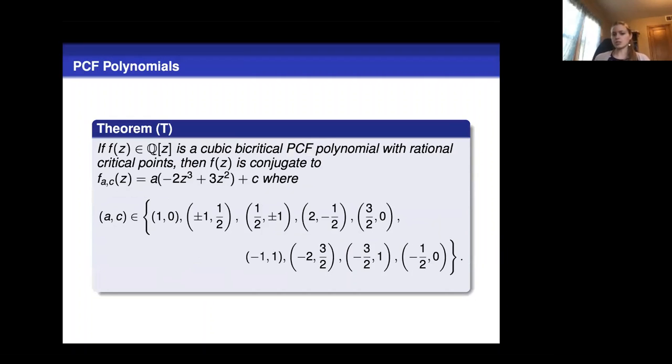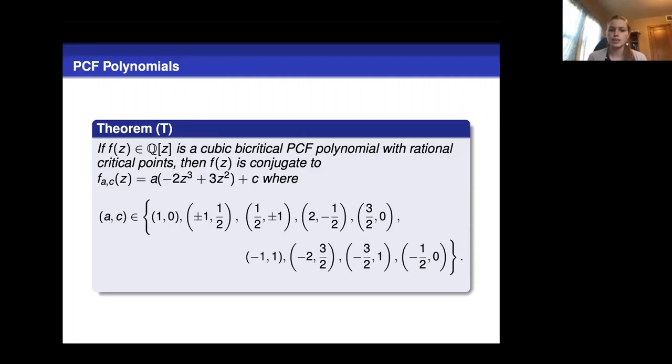So let's think about this cubic case. If we're just looking at degree 3, and it has rational critical points, we're looking just over Q, and we're looking at cubic bicriticals with rational critical points, then they will all be conjugate to a polynomial of this form here. And furthermore, we know that the parameters a and c will be one of these pairs. So this gives us a nice list of cubic bicritical PCF polynomials, but this is only covering the rational critical point case.